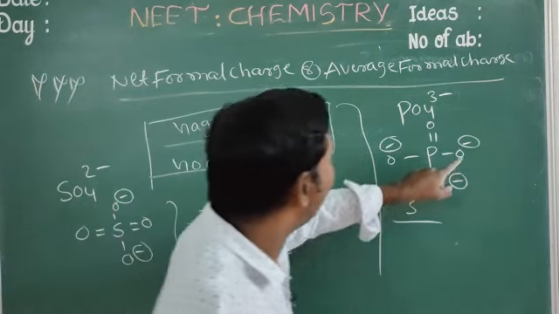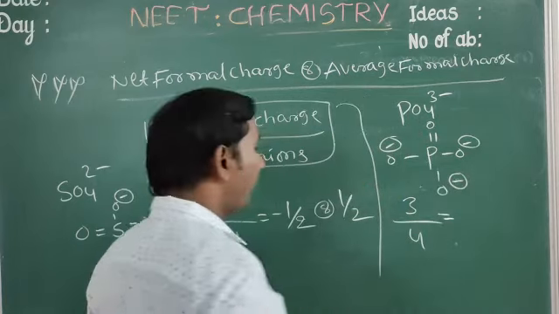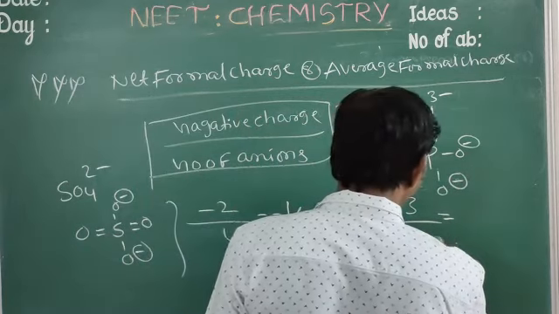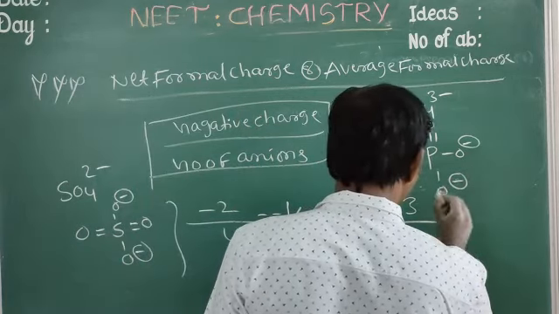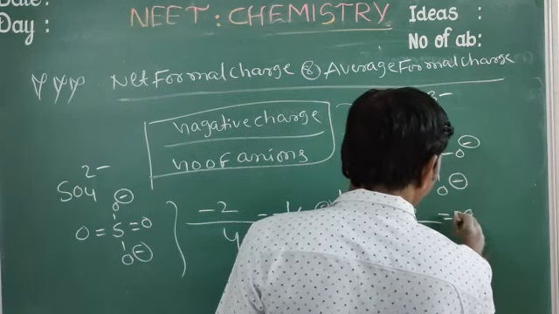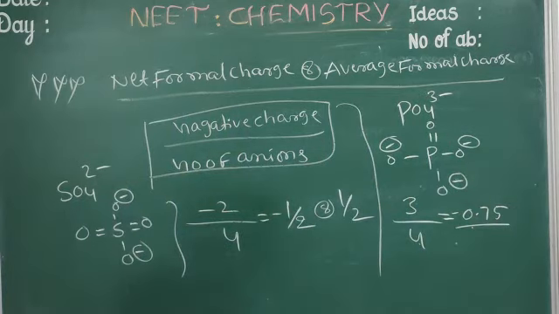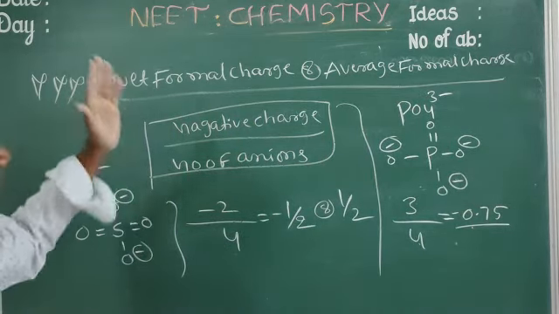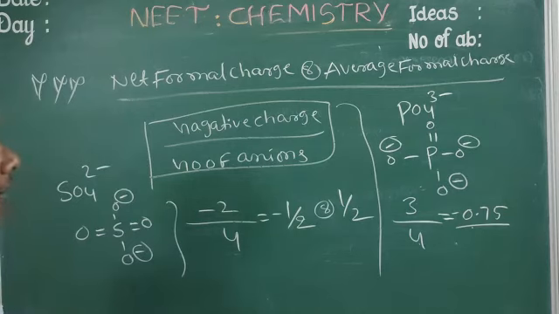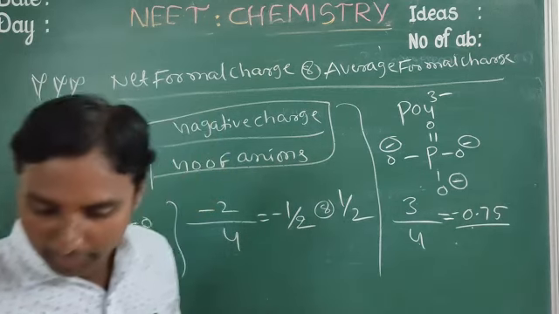How many anions are there? 1, 2, 3, 4. So this is the net formal charge or average formal charge. They are asking for the overall formal charge, for SO4 2 minus, PO4 3 minus.